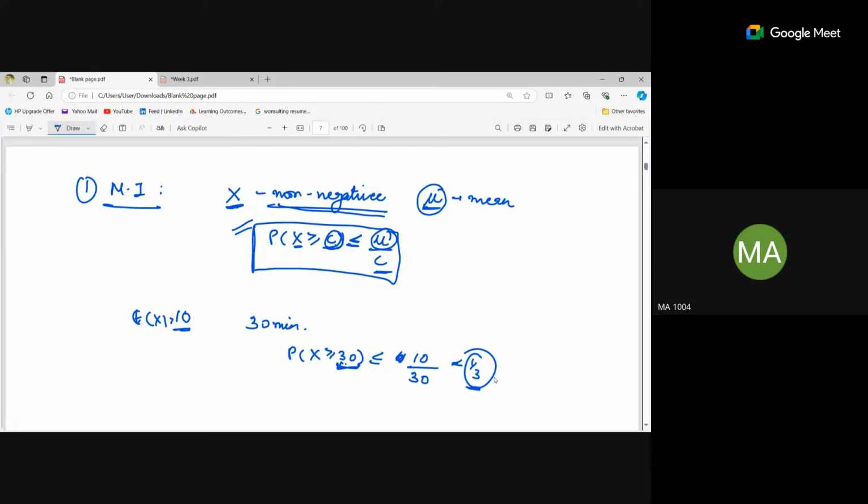That's the meaning. So Markov's inequality is calculated when we have the mean. If we are given a random variable which is non-negative and the mean is given for that random variable, and we have to find out the upper bound, then we calculate Markov's inequality. Fine? Is Markov's inequality clear for everyone?